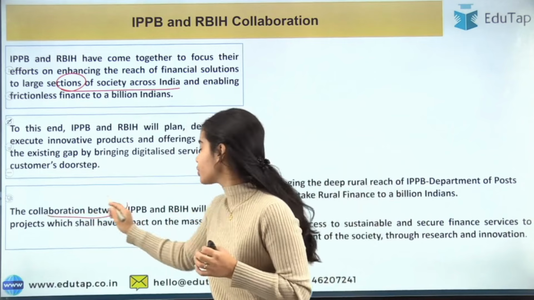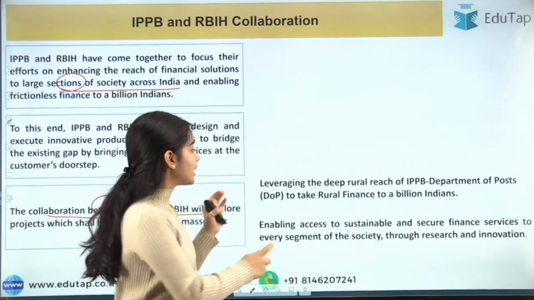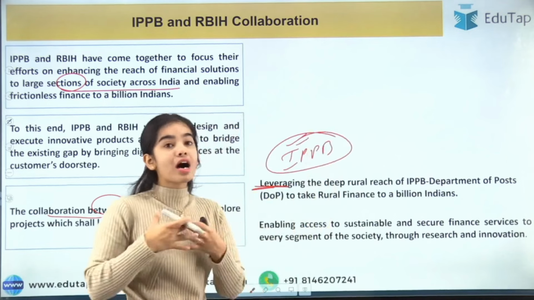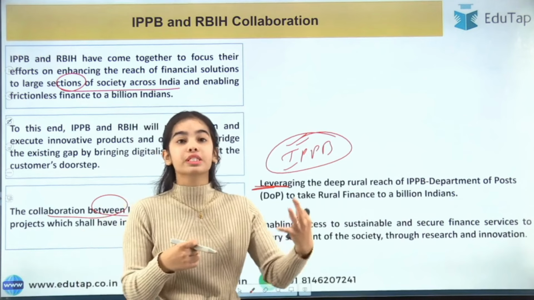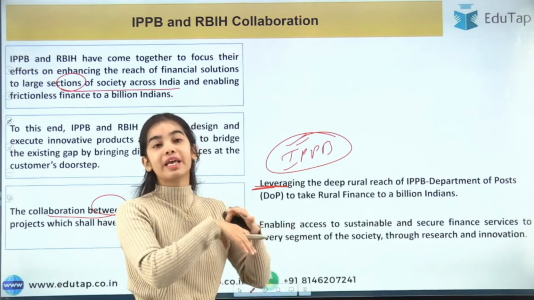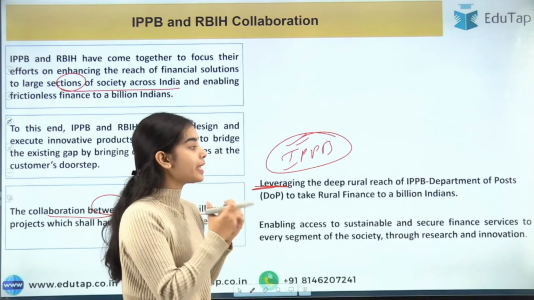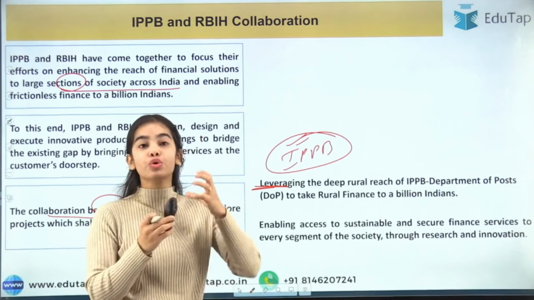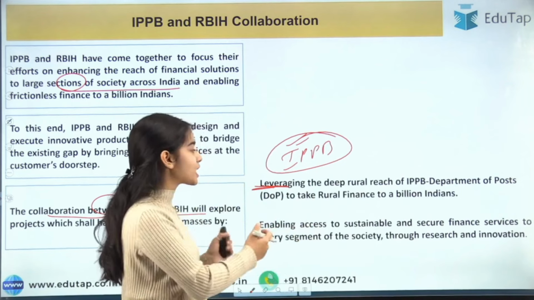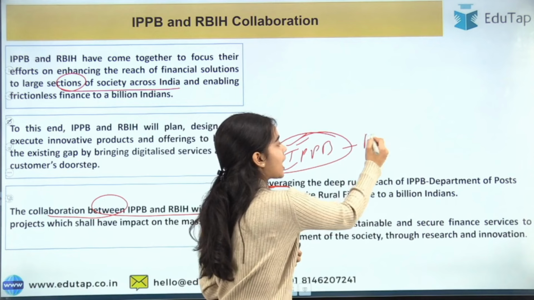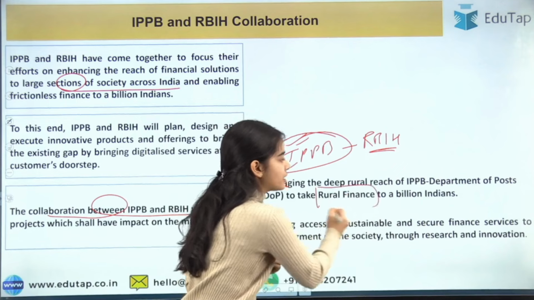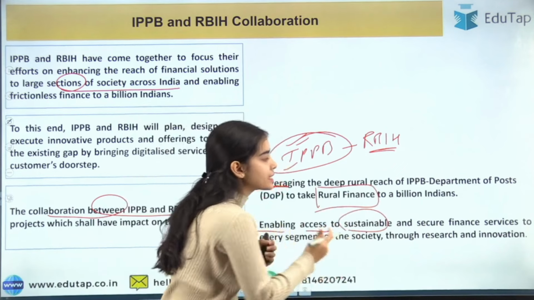The collaboration between the IPPB and RBIH will explore leveraging. IPPB uses the vast network of post office employees that have a deep rural reach. So by using the post office employees, the IPPB can help financial solutions reach the deeper sections of the society, to reach the far off sections of the society also. And that's why this collaboration between the IPPB and the RBIH is going to help the solution reach rural finance, enabling access to sustainable and secure financial services.